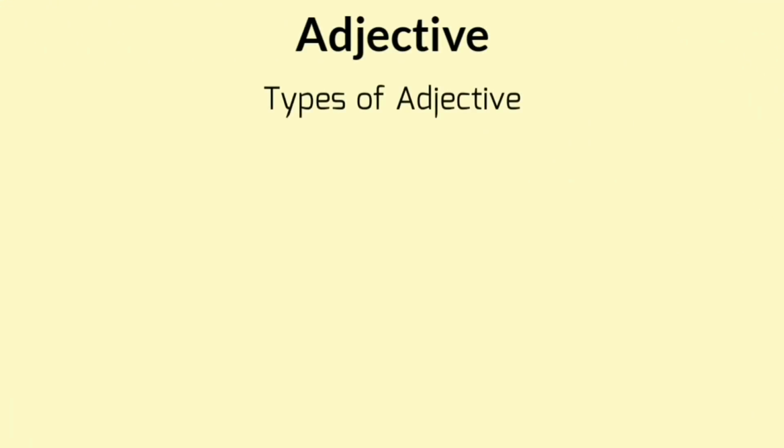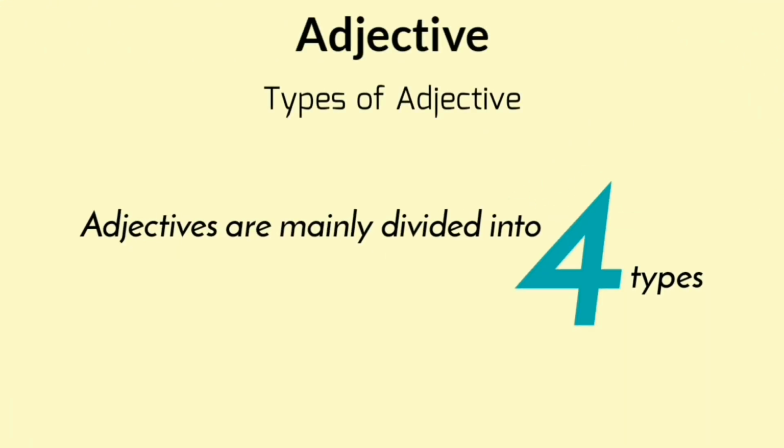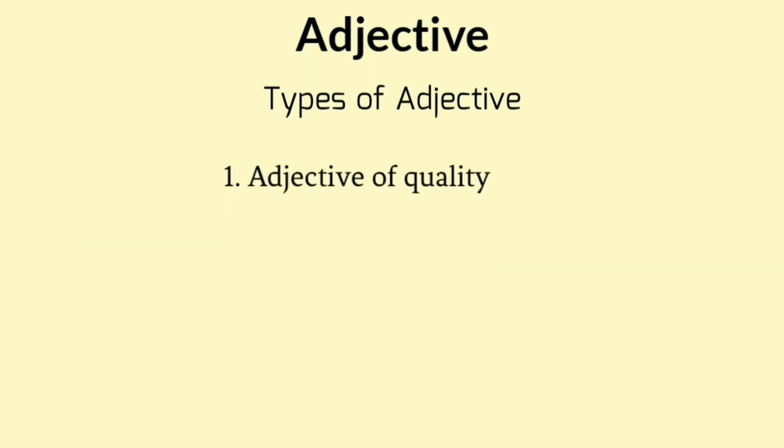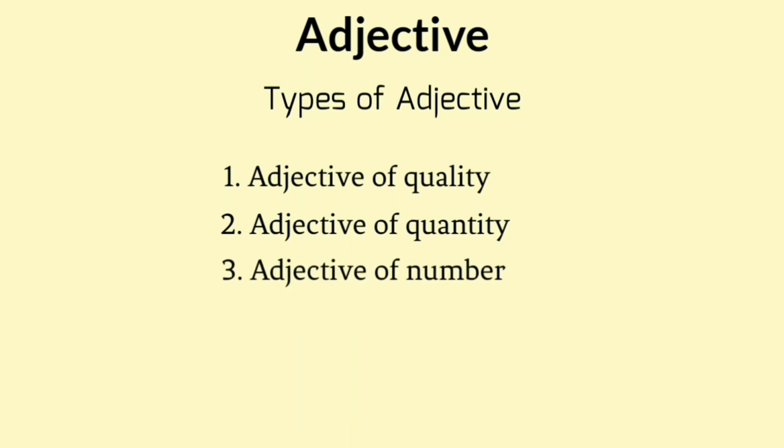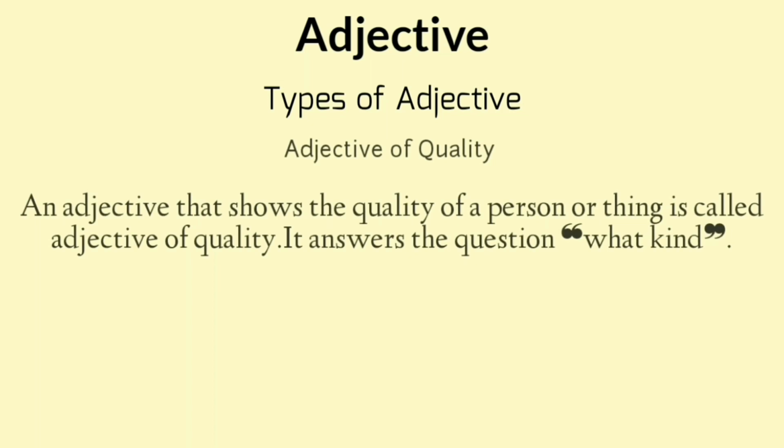Types of adjective. Adjectives are mainly divided into 4 types: adjective of quality, adjective of quantity, adjective of number, pronominal adjective. An adjective that shows the quality of a person or a thing is called adjective of quality. It answers the question, what kind?